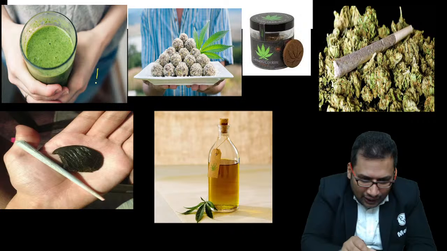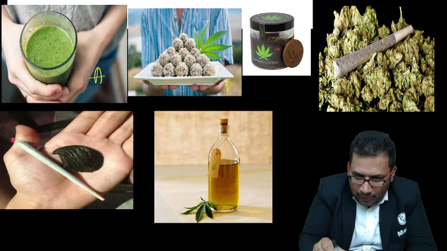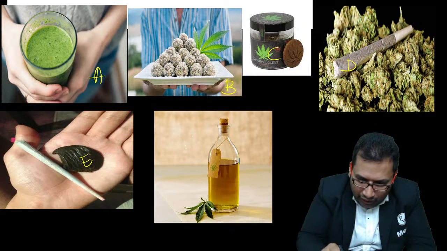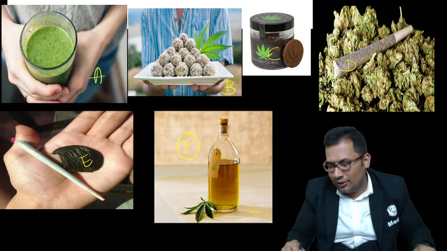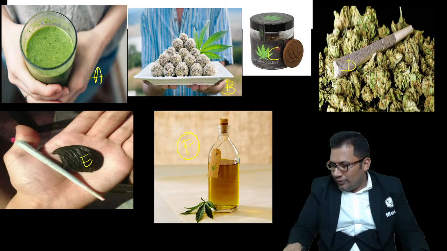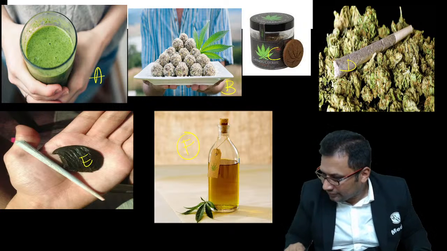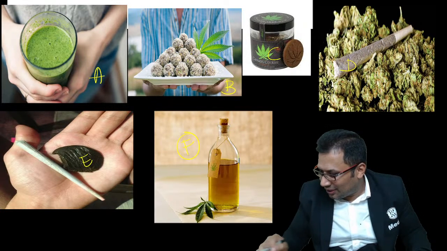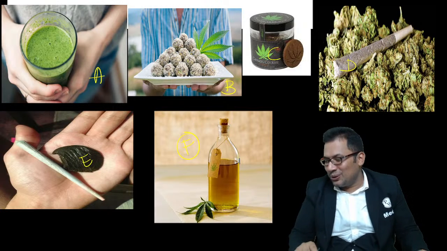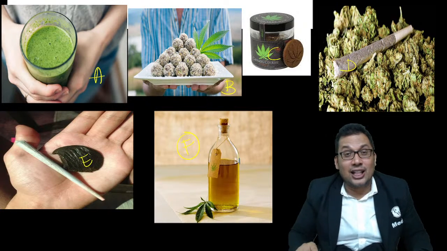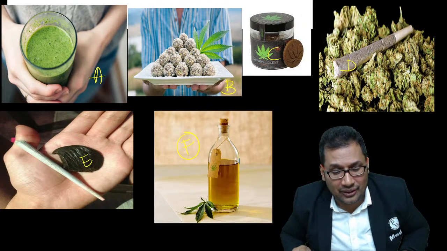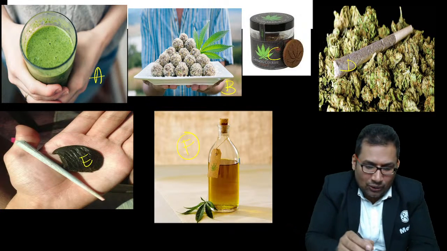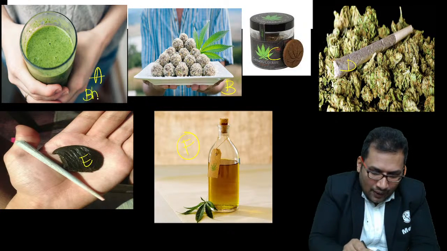What is A? B, C, D, E, and also F. Tell me what these are. Laddu is good. Karela juice? No, related to cannabis, not karela. A is bhang. Who said A is bhang? Very good. This is bhang.